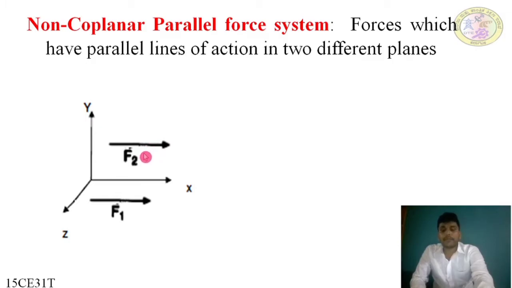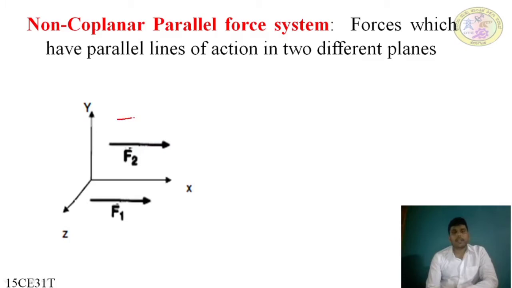If in case the force lies in this direction or this direction, parallel to F2, these forces are called a coplanar parallel force system. But in this case, these two forces are called a non-coplanar parallel force system, because they are lying in two different planes.